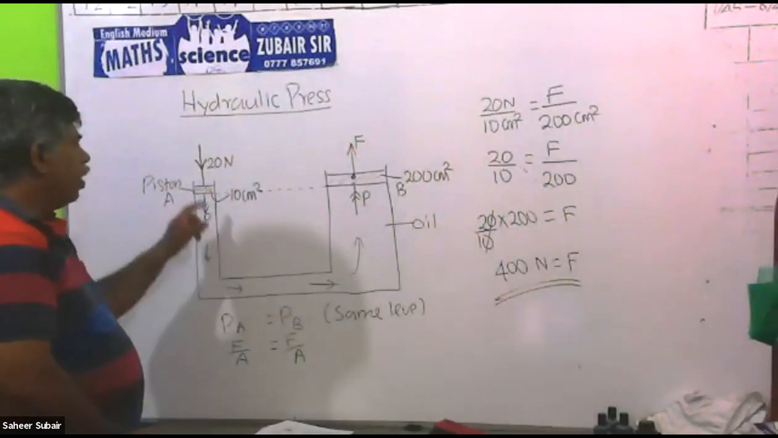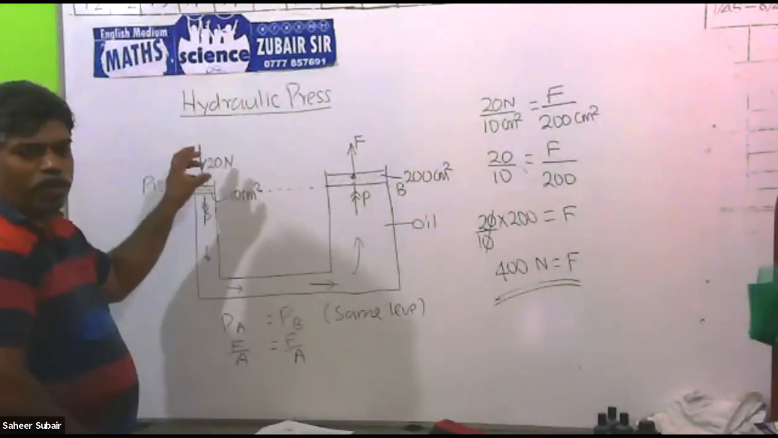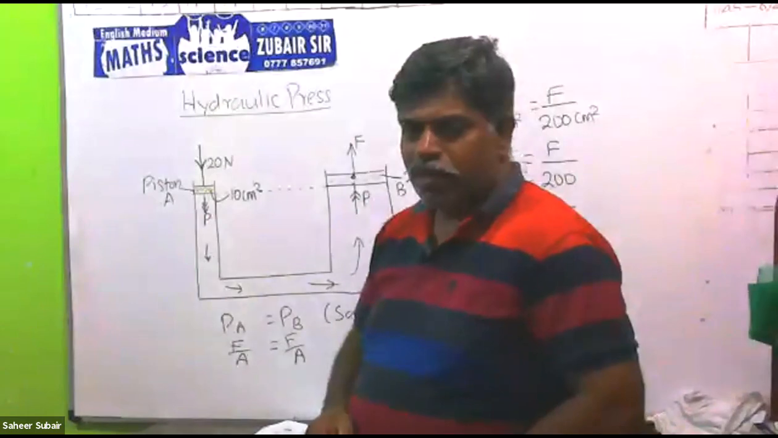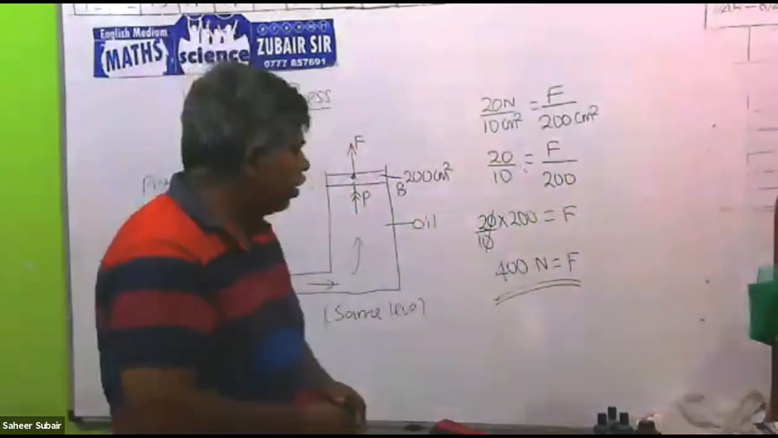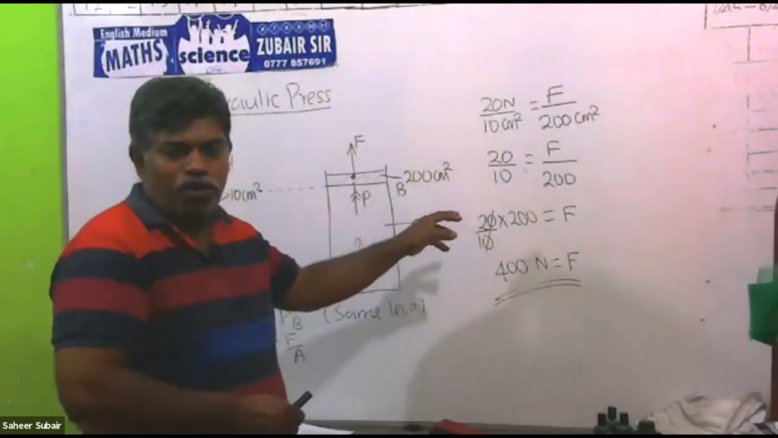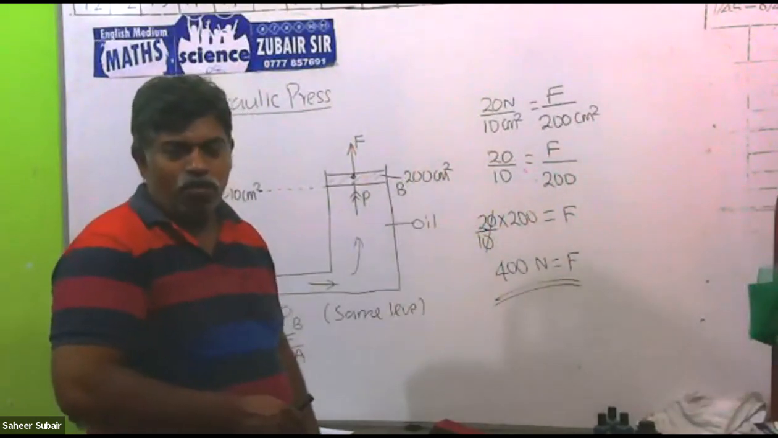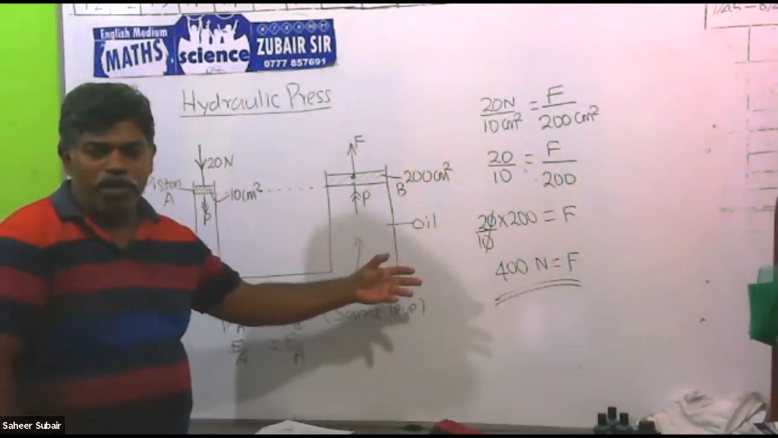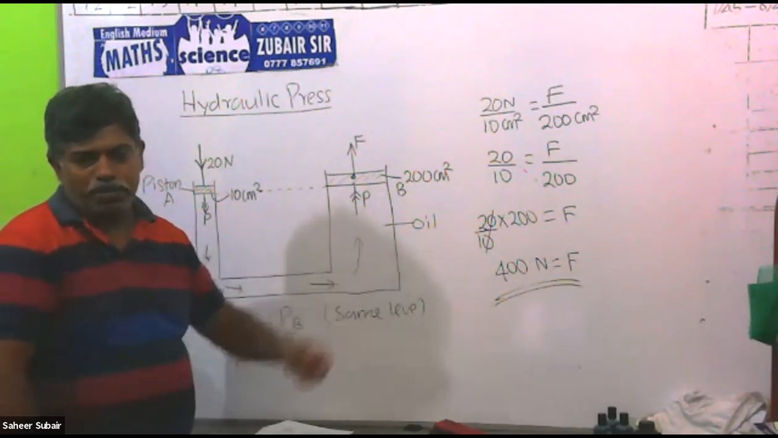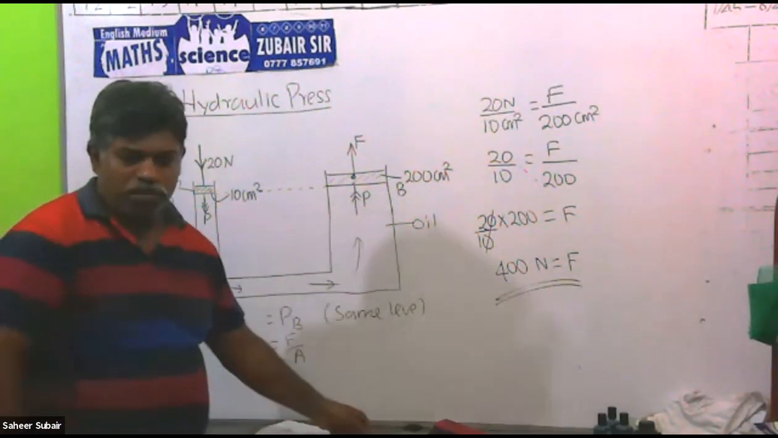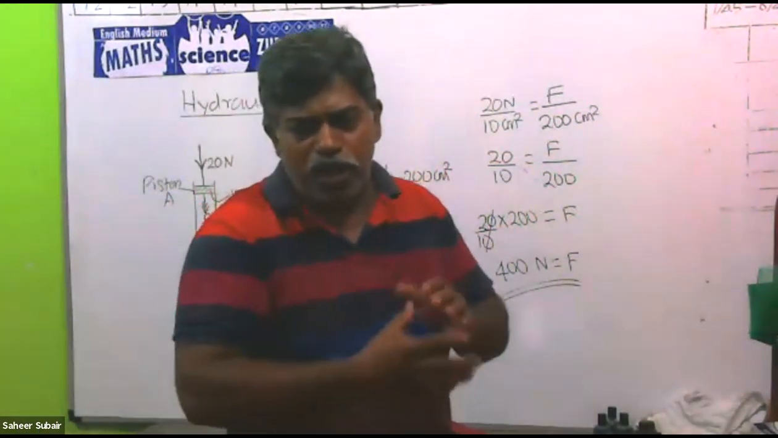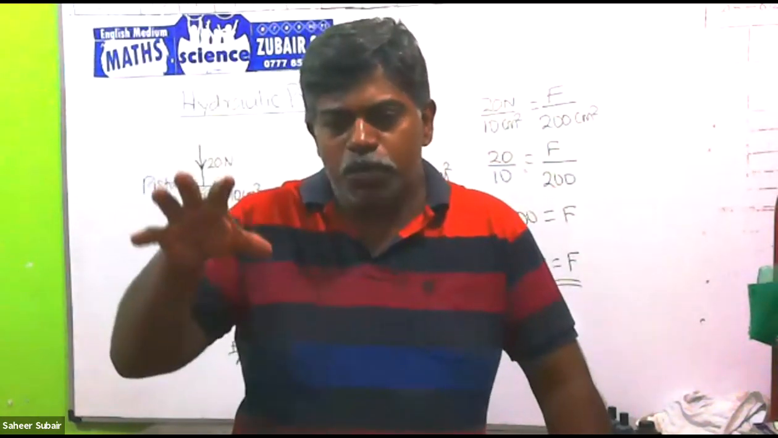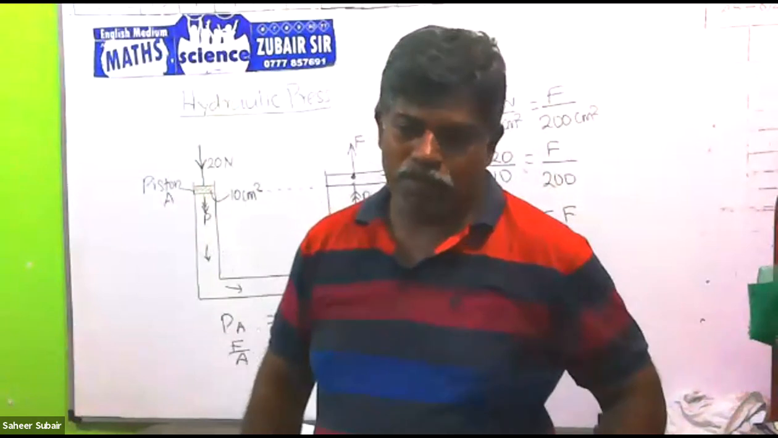That means when we apply 20 Newton, which is 2 kilogram force, then while passing that through the liquid into the other side, it becomes 400 Newton. So force is multiplied. We are applying 20 Newton, that becomes 400 Newton, which means it is multiplied 20 times. So by using this system, we can pass the pressure through the liquid and increase the force. While applying a small force, we can get a big force.